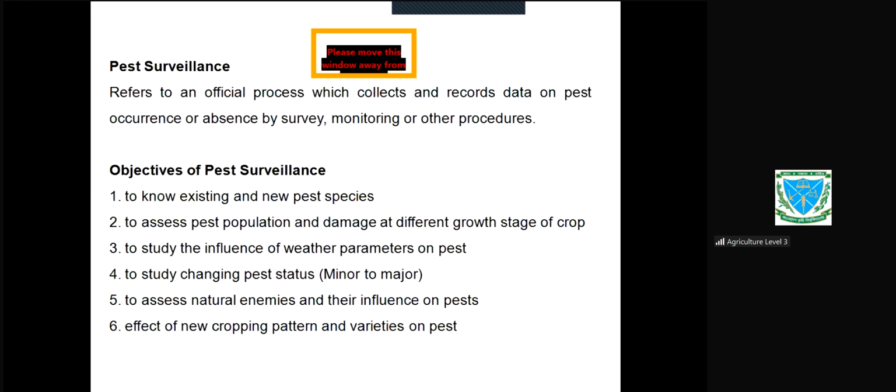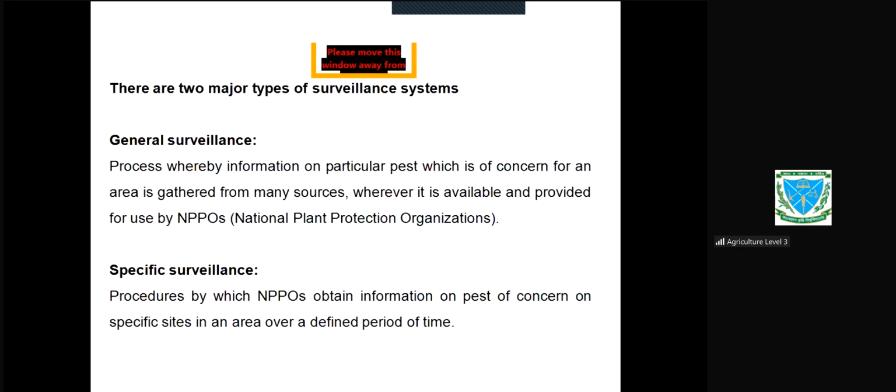Surveillance is done by survey to collect the data for a particular time, particular period. Monitoring, this is regular observation, and how you will observe? Only observe? No, you will collect the data by different means and you will record it. This is monitoring. And surveillance: collect the data and record the data regarding the occurrence and absence of the pest by survey, monitoring and other procedures. This is surveillance. Clear?